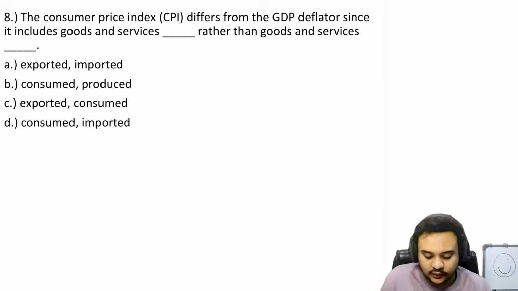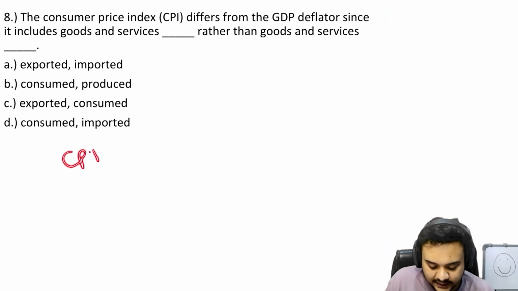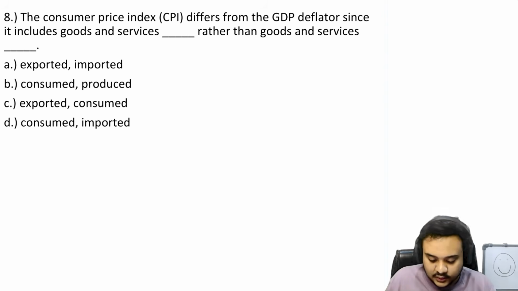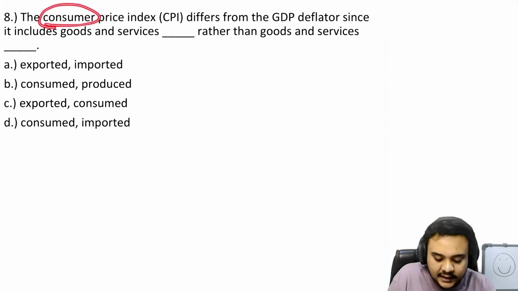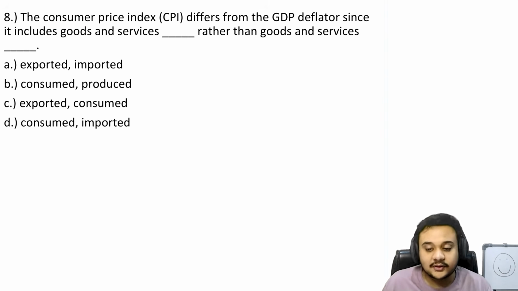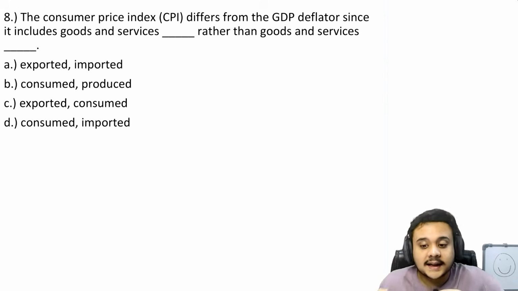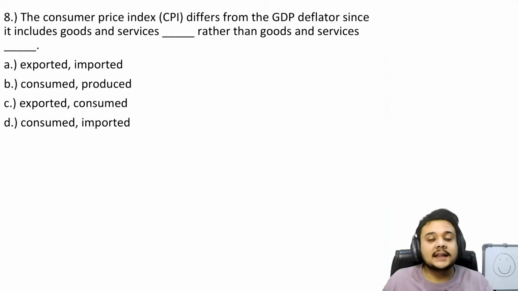Obviously you know what CPI is, what GDP deflator is. CPI just notices the changes in a basket of goods and services, right? So one key thing is that, as you can see in the name, consumer price index, we are talking about the goods and services that are being consumed in India. We are not talking about where these goods were produced. They can be imported, they can come from China, they can come from Mars, I don't care. What we are talking about is that we have a basket of goods and services. We are just noticing the price changes.